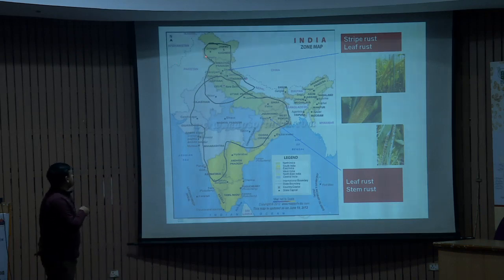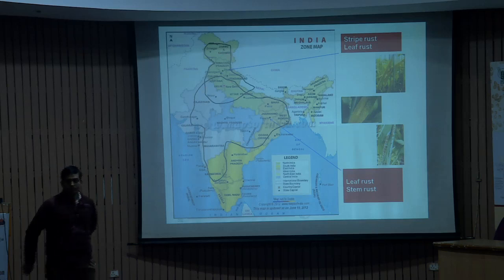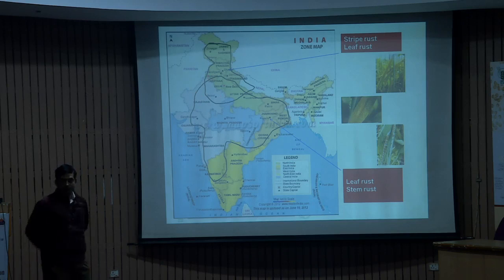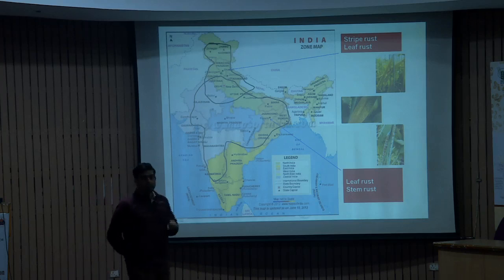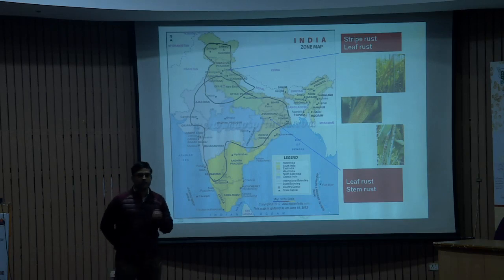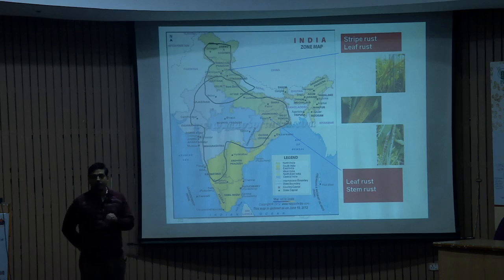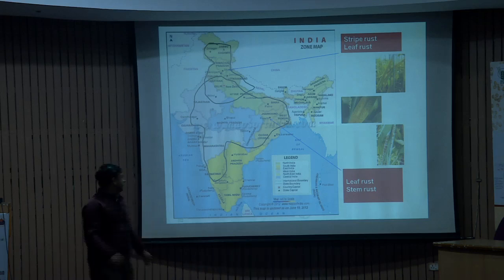They have concluded and confirmed that the inoculum of stripe rust exists around this Ropar area or Punjab area, foothills of Shivalik Hills, but it is still not confirmed, and this is really one of the research issues, where the inoculum of this particular rust survives in the off season. So this is one of the big issues for research in coming time.